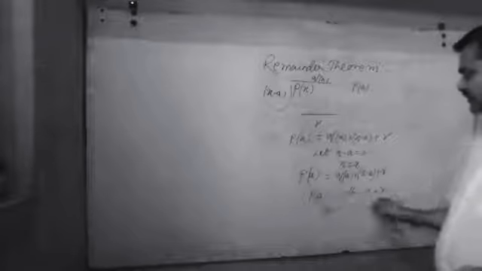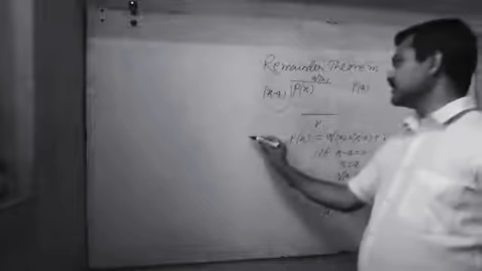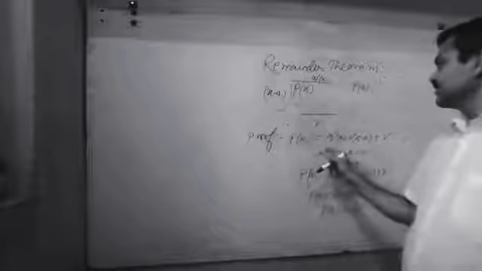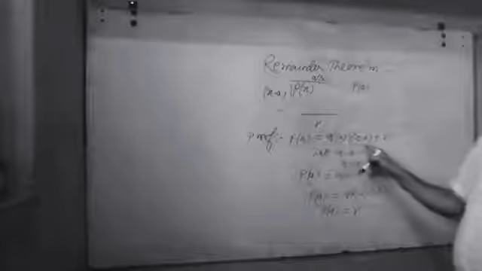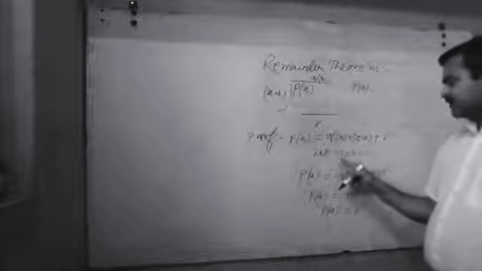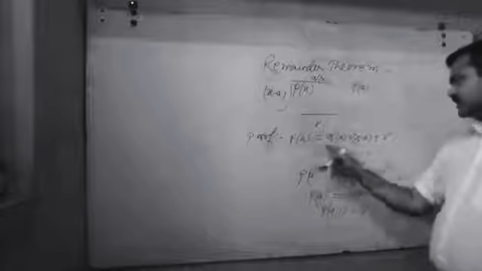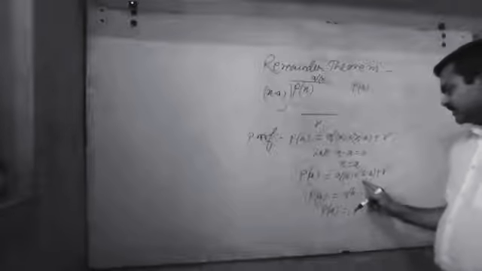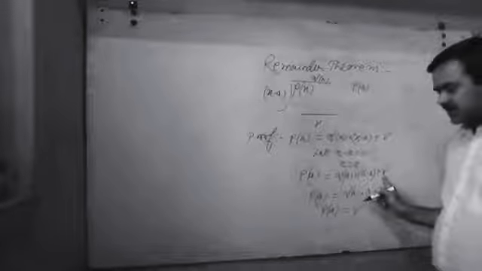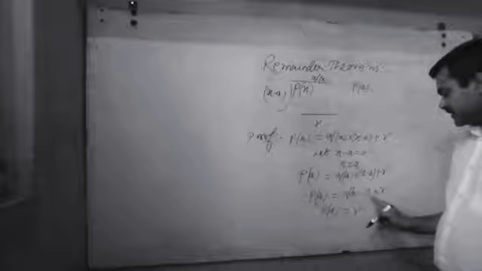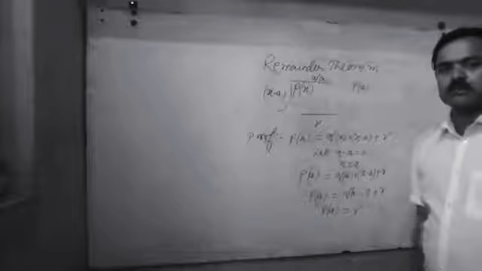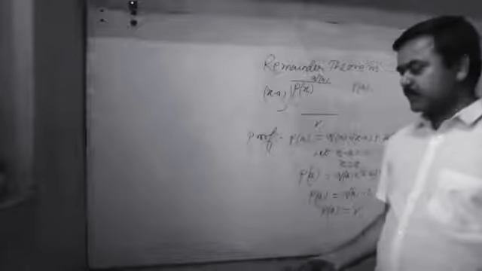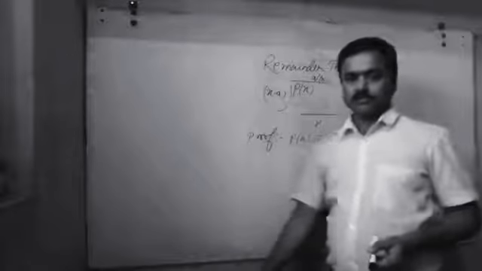For the proof, this can be written as P(x) equals Q(x) into x minus a plus r. By putting x equal to a, you get P(a) equals Q(a) into a minus a plus r, so P(a) equals Q(a) into 0 plus r, P(a) equals r. Here P(a) is the remainder, which proves the remainder theorem.